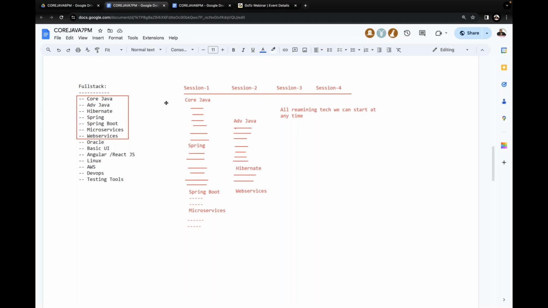Tomorrow we have class. Even though it's Saturday, we have class, so try to come for the class. Tomorrow onwards, we are going to start the direct content, core Java content. First of all, in the first few minutes, I'll list out all the topics I'm going to discuss in core Java. Then after that, I will start the introduction part directly. Okay, right, sir. Then shall we meet tomorrow?